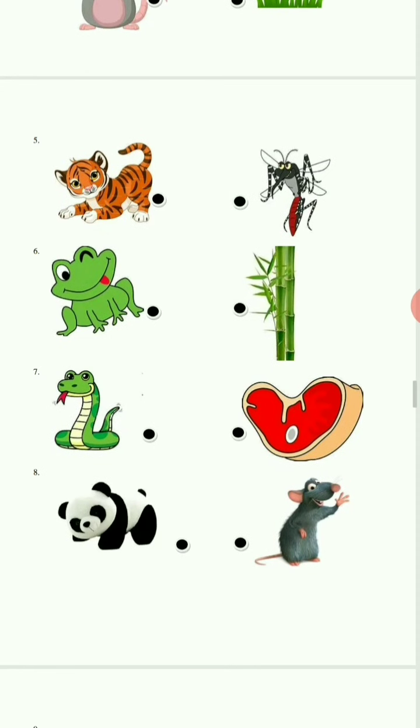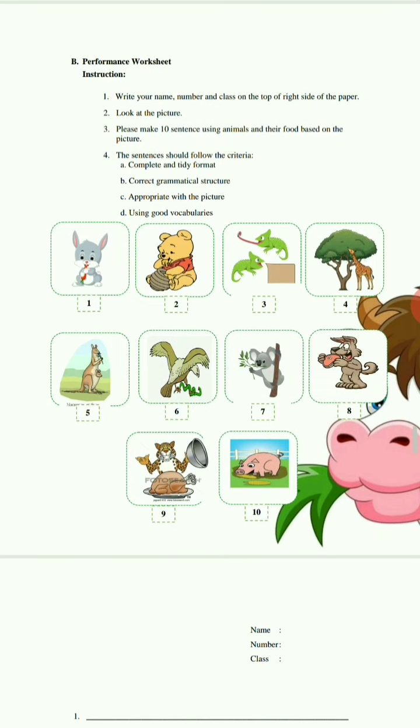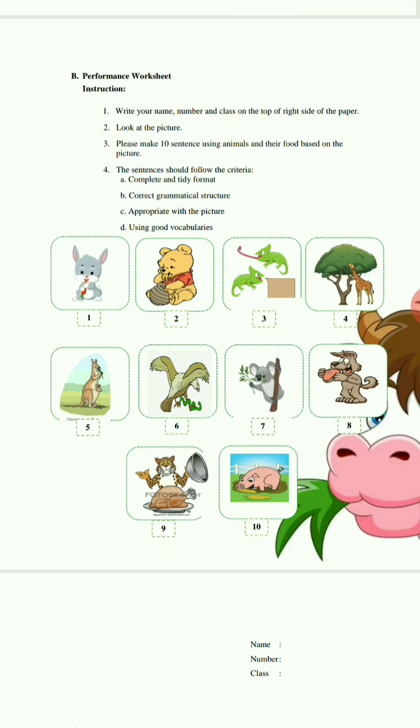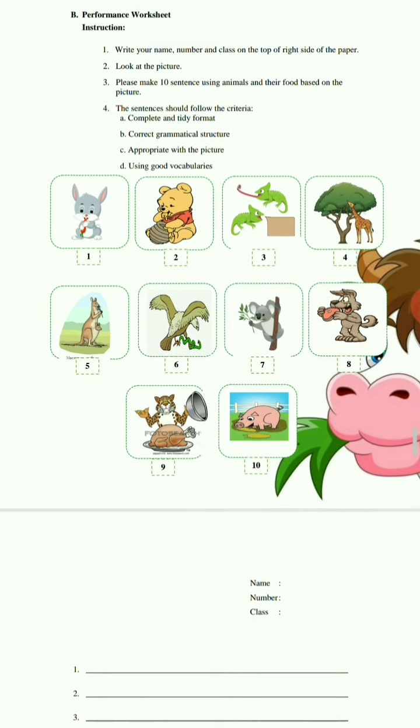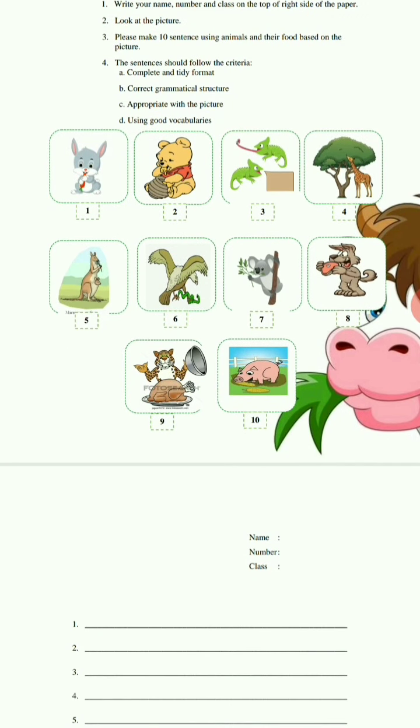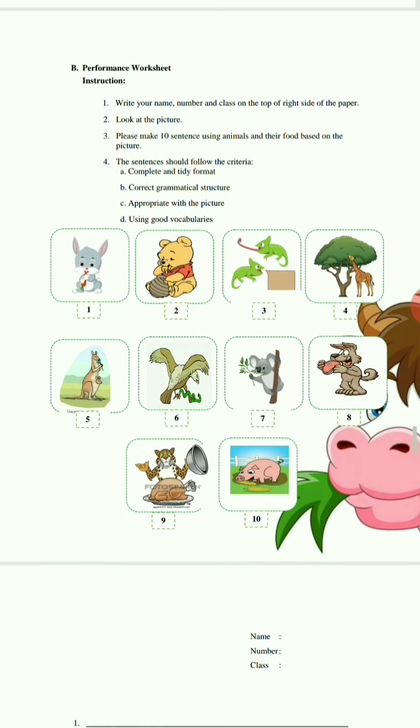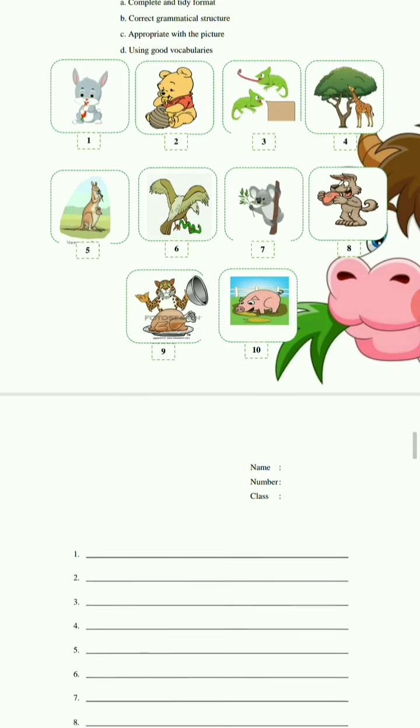Next is performance worksheet. In performance worksheet, we use open-ended tests like sentence construction. In this worksheet, we provide 10 pictures and we want the students to make 10 sentences based on the pictures and follow the criteria, for example, complete and tidy format, correct grammatical structure, and so on.